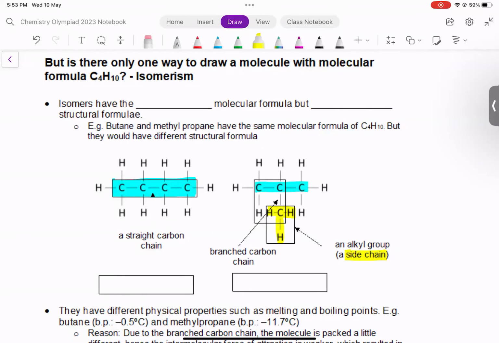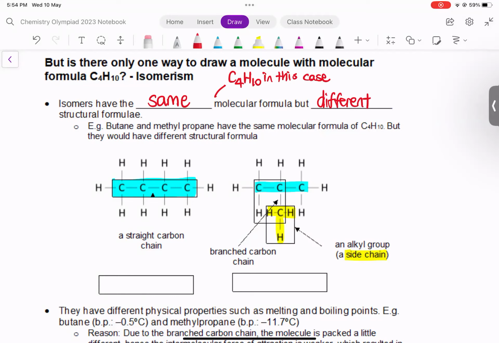So these two both have molecular formula C4H10. So we say that they have the same molecular formula, but different structural formula. Same molecular formula, in this case, C4H10. But the structural formula is different.